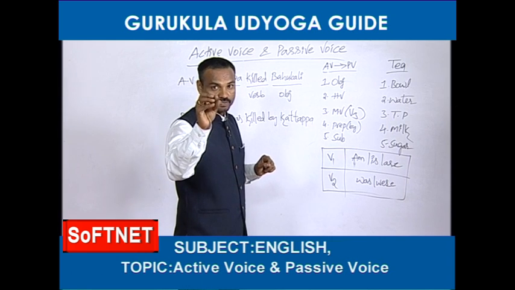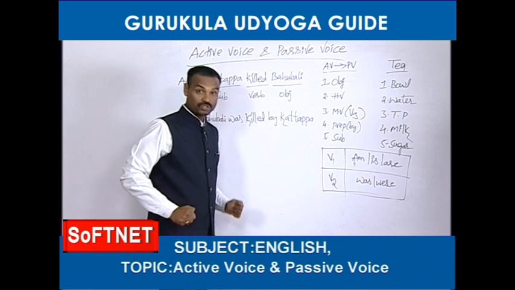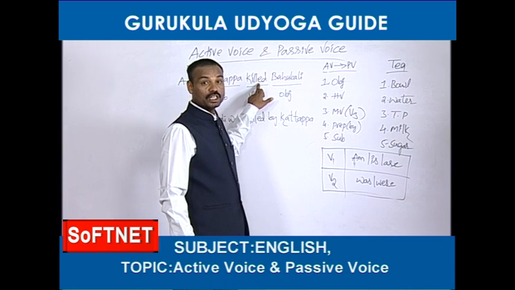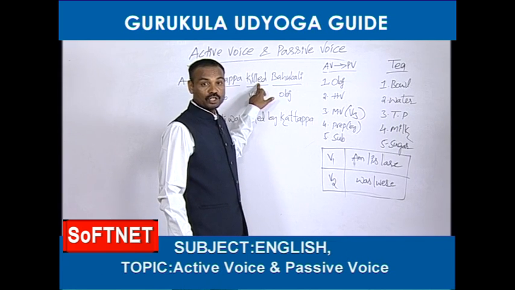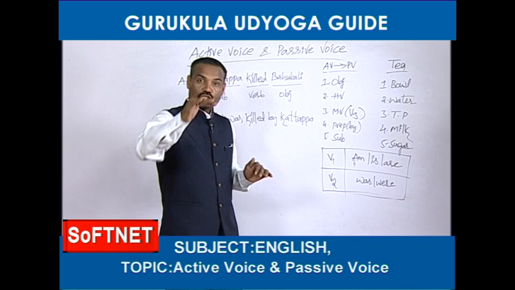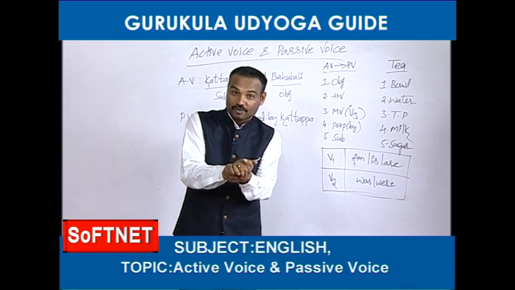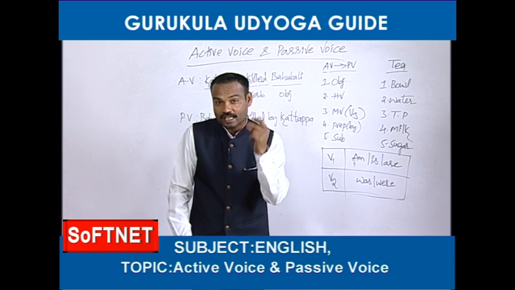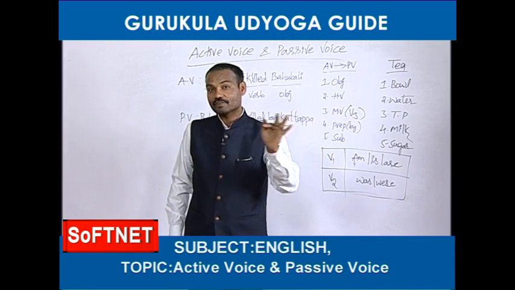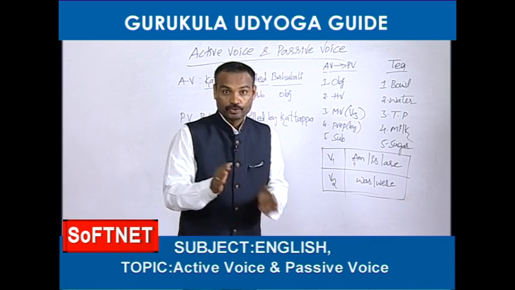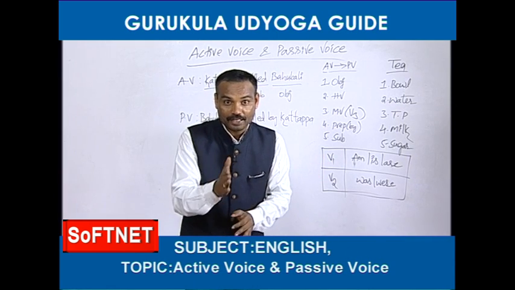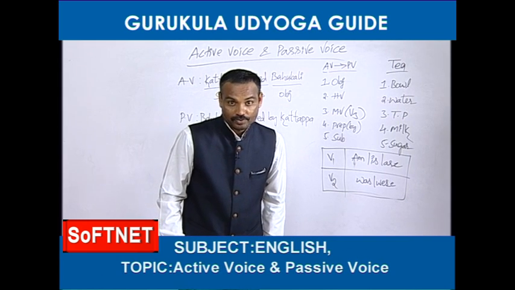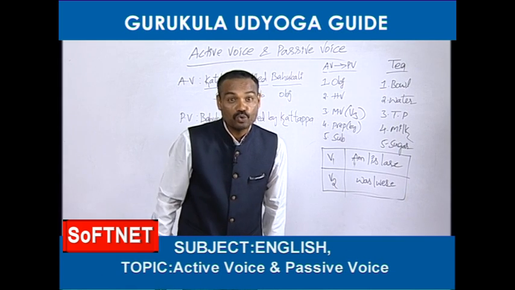Friends, if you want to know which is called object, you should ask a question. Whom? Whom did he kill? Whenever you want to know where is the object in the given active voice, you should meet the verb in the active voice. You should not meet your friends and my friends. Whom should you meet, friends, to know the object in the given active voice? You should meet the verb in the active voice. After going to that verb, you should ask a question. Hi verb, how are you? I want to know where is the object in this active voice. You should ask a question with what or whom.